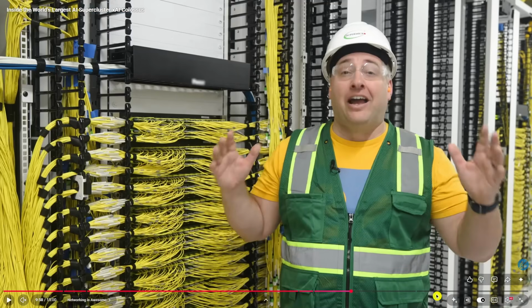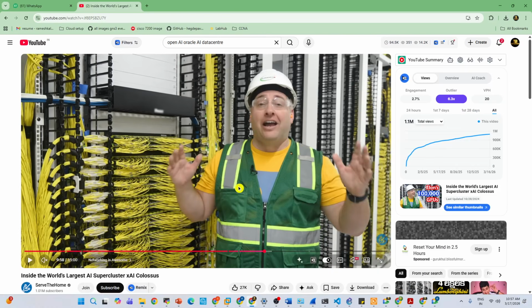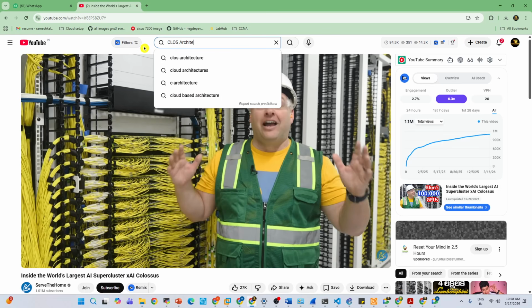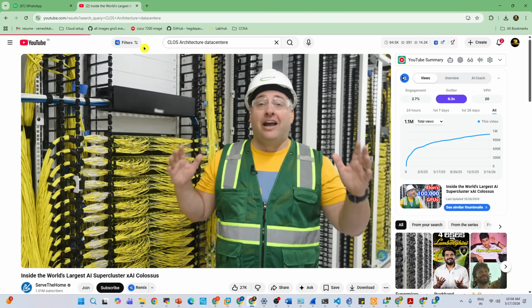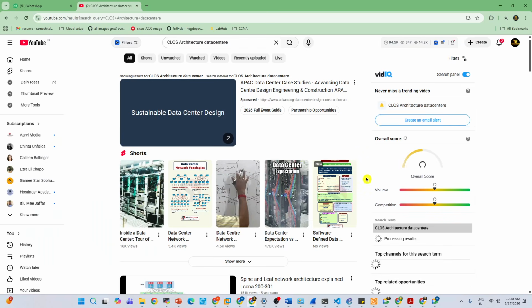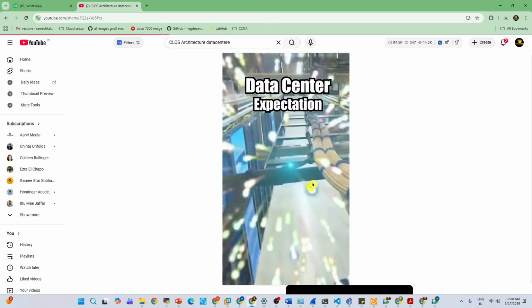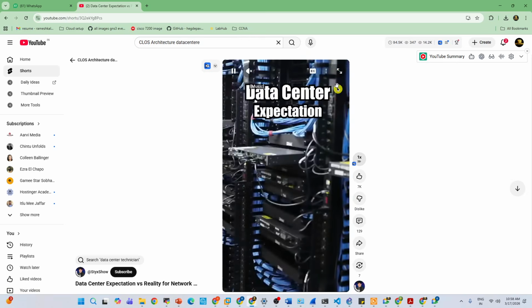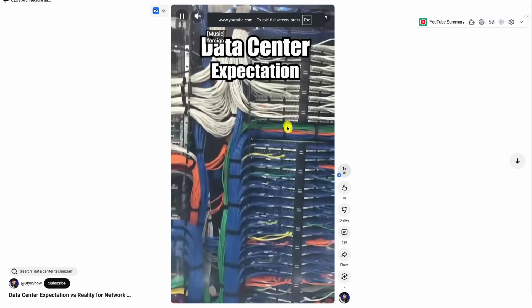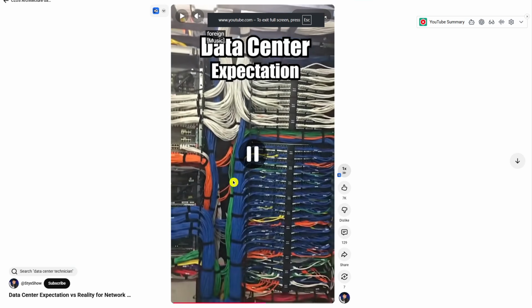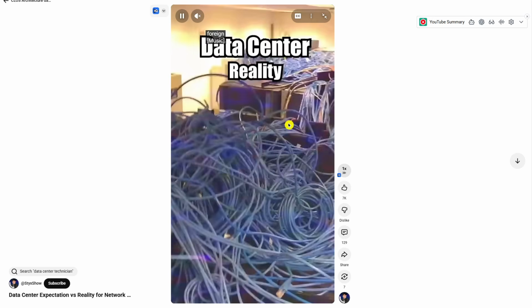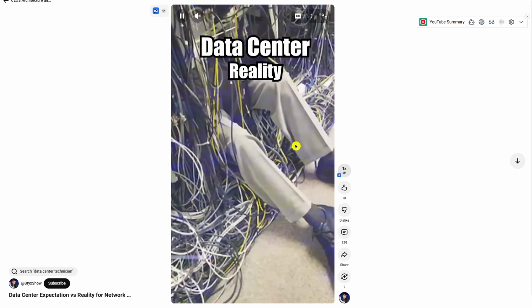In a data center we have a Clos network, a Clos architecture. So what is Clos architecture? Let's see that. Here, look at this. There are a lot of racks. You see all the LAN cables here. Where are they going? They are connecting to our networking devices.